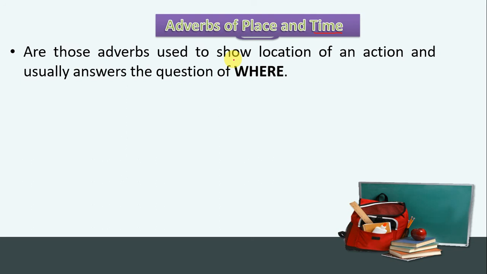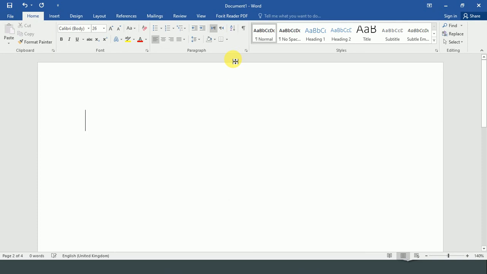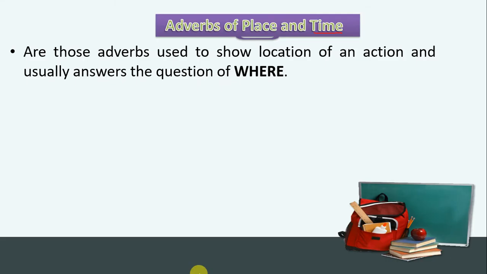In simple words, let's break down this definition. So what are adverbs of place? In the definition, we've got two things. They are those adverbs used to show the location of an action, and they usually answer the where WH question word.